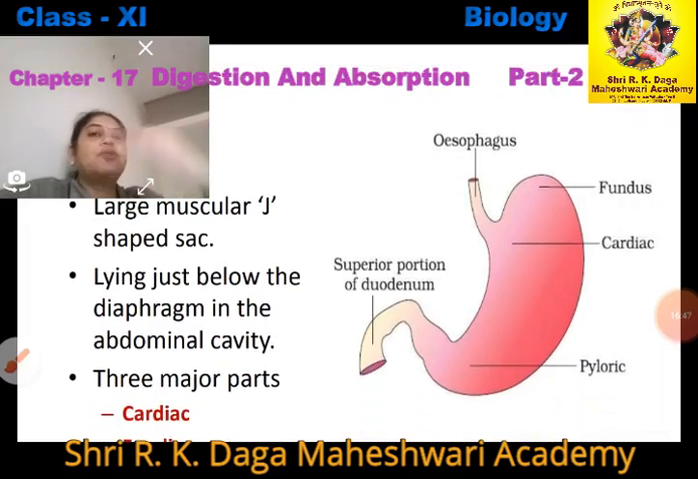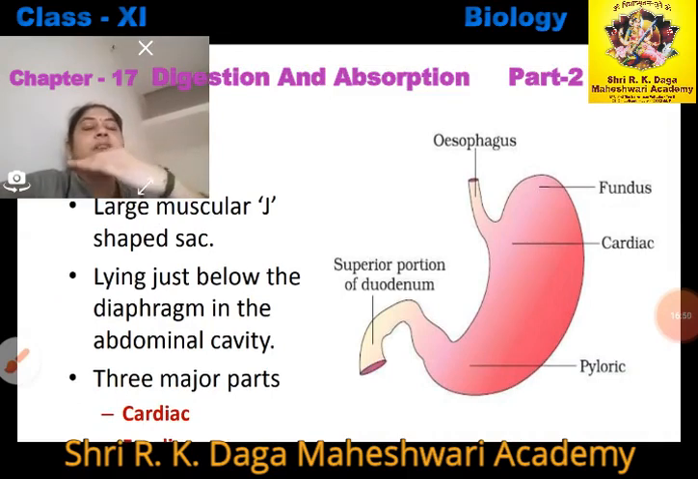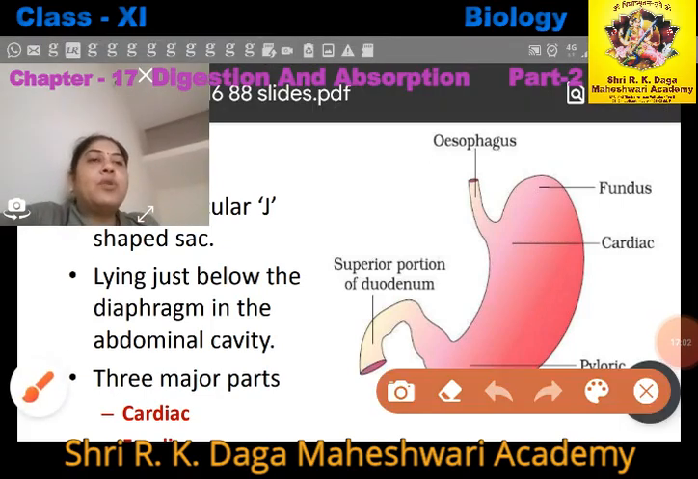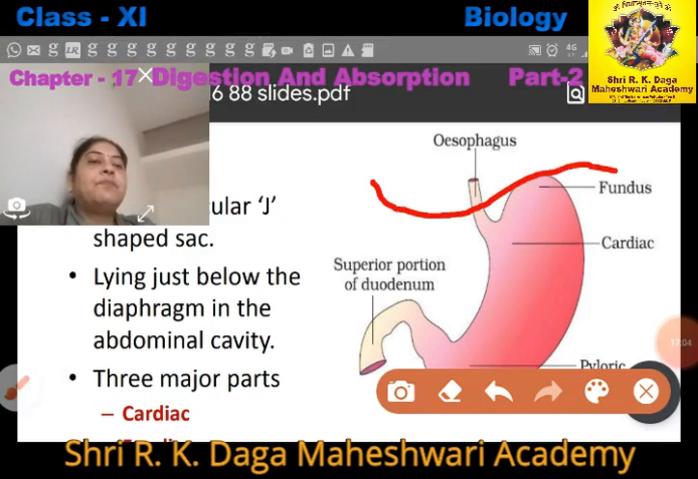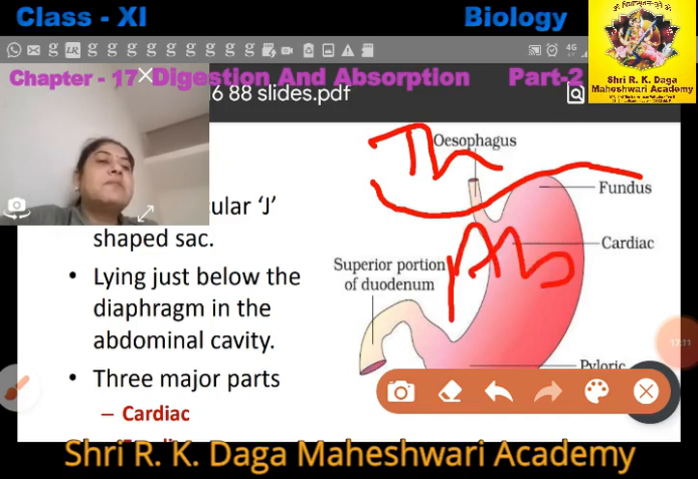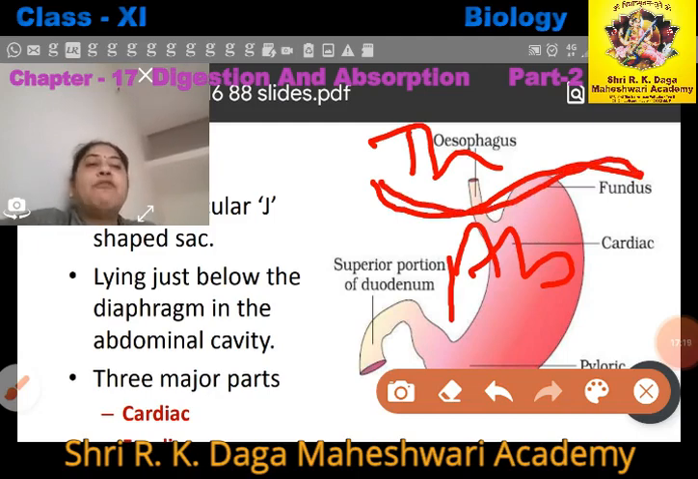We have already discussed this. What do you mean by diaphragm? The diaphragm is a muscular part which divides the body cavity into two parts. The upper part is called the thoracic cavity, and the lower part of the body is called the abdominal cavity, right? So if I draw the diagram of the stomach here, this is the diaphragm, right? It means the stomach lies in the abdominal cavity. The esophagus passes through the diaphragm and opens into the stomach, right?